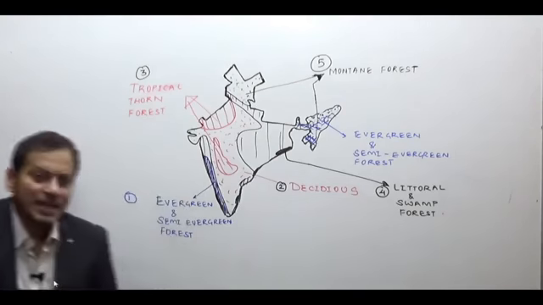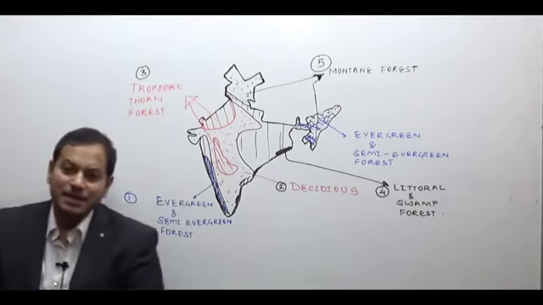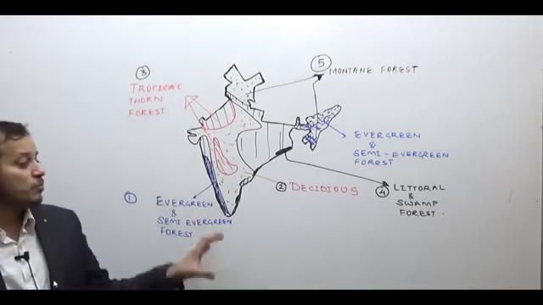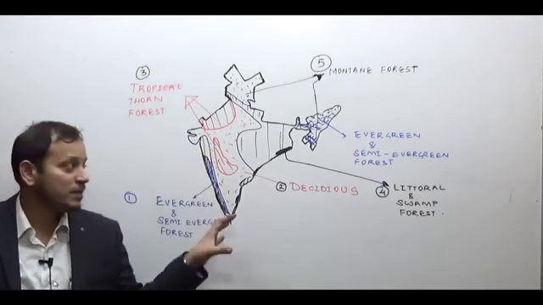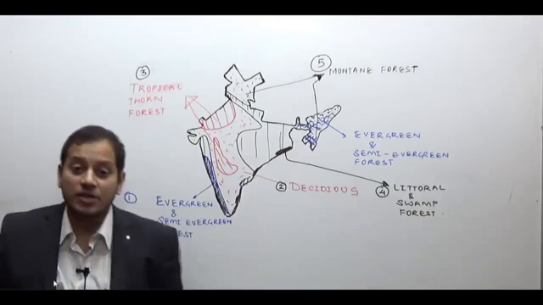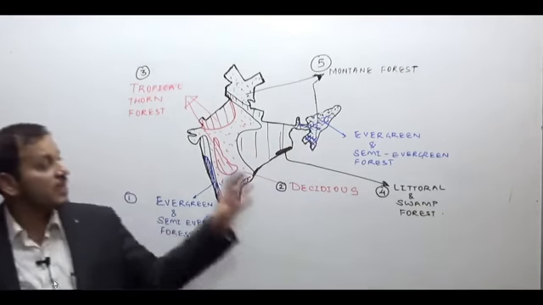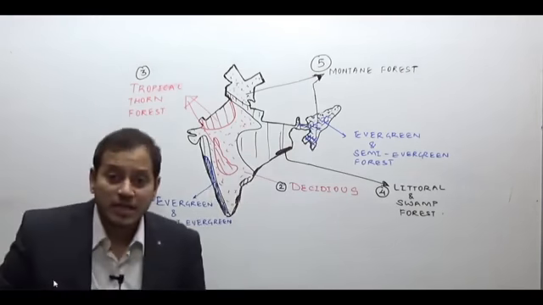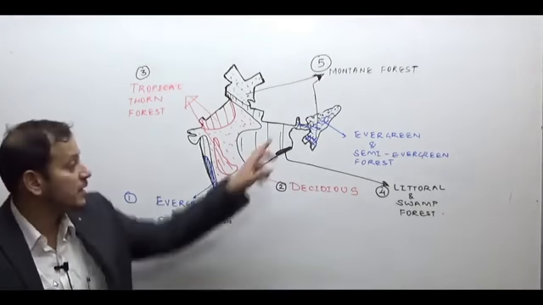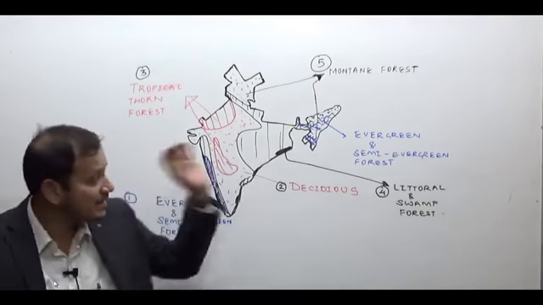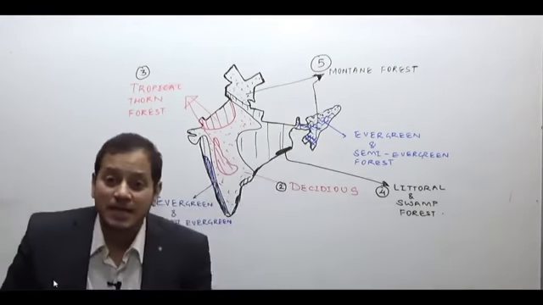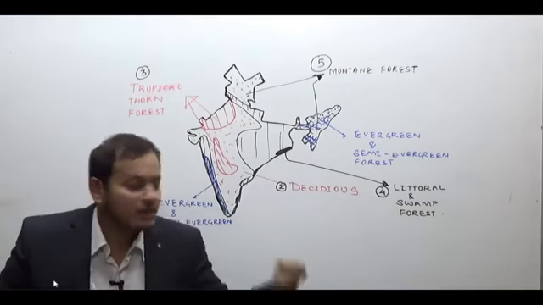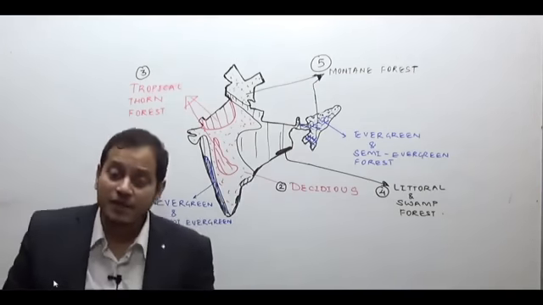No doubt the evergreen and semi-evergreen forest is mostly in the Western Ghat region and the Northeast India region. In Northeast India, maybe not all the states have evergreen and semi-evergreen forest. Especially the eastern Himalayas, that is Northeast India, will have evergreen and semi-evergreen forest.